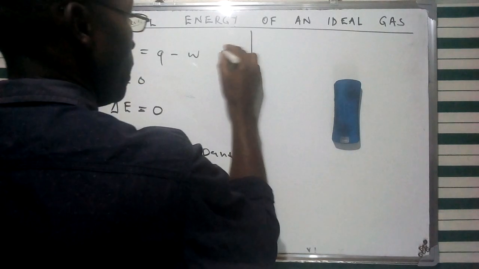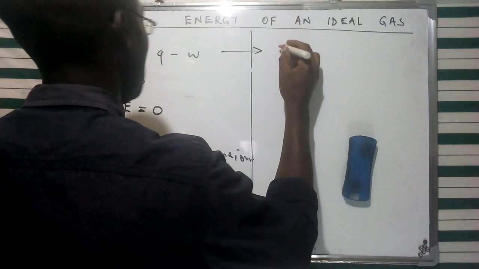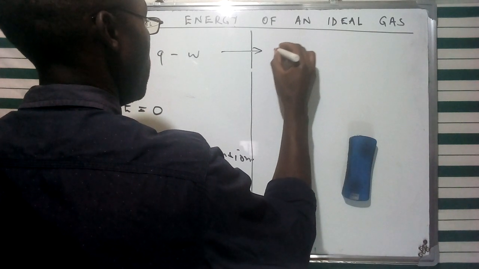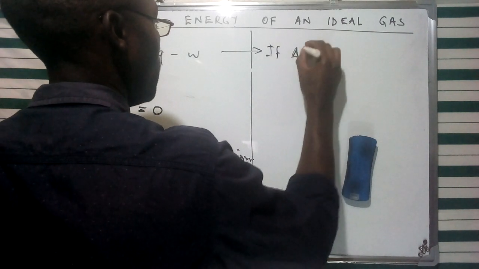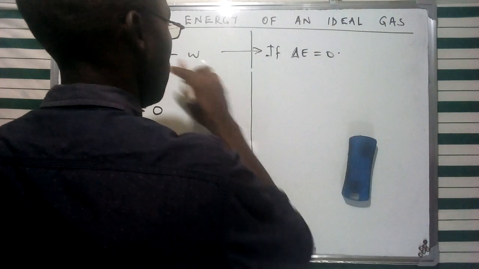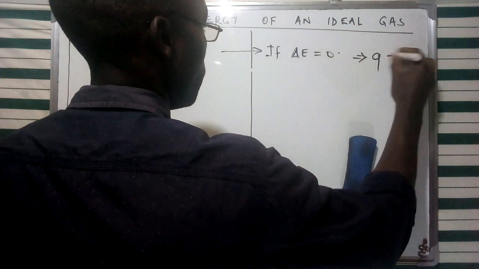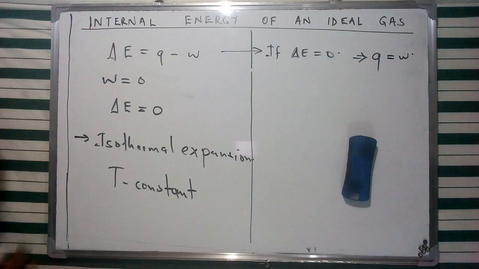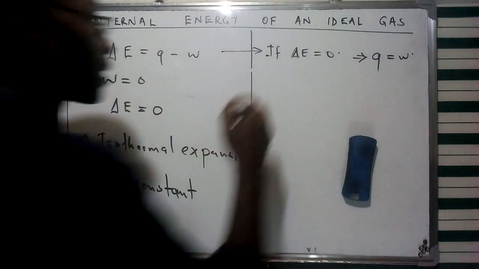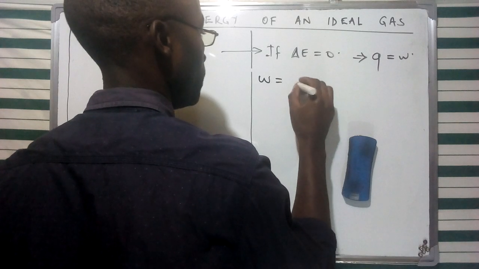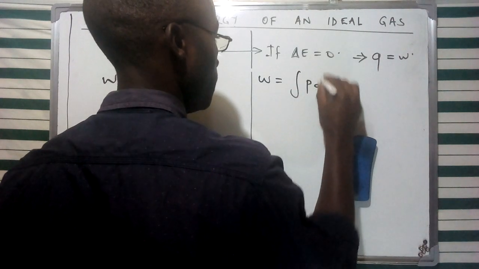I've said that if ΔE is equivalent to zero, then from the first law of thermodynamics we're going to have Q equivalent to W. And from the previous discussion we had, we can represent the work that's going to be done by this specific gas as W equivalent to the integral of P dV.